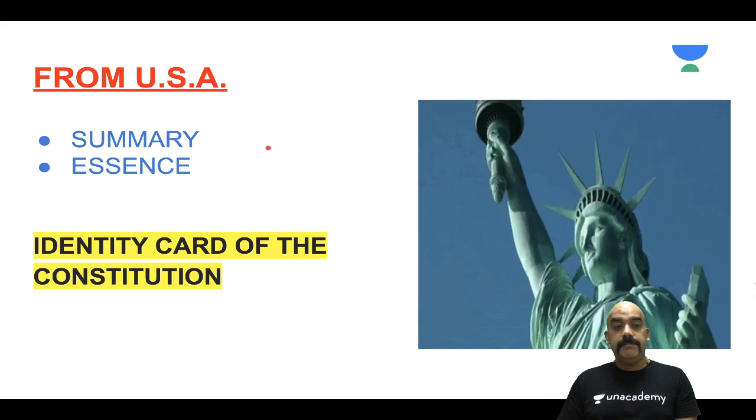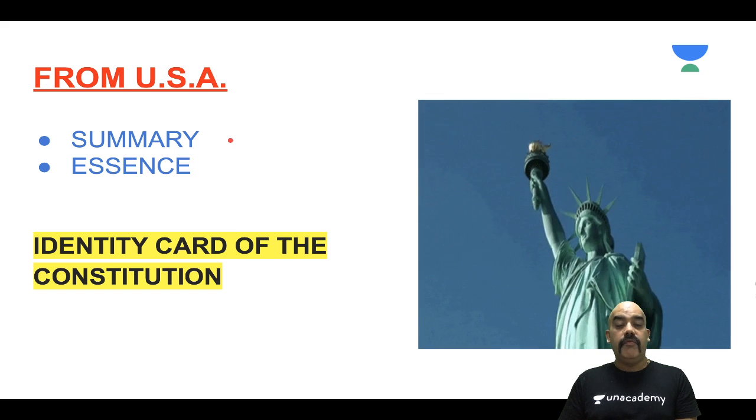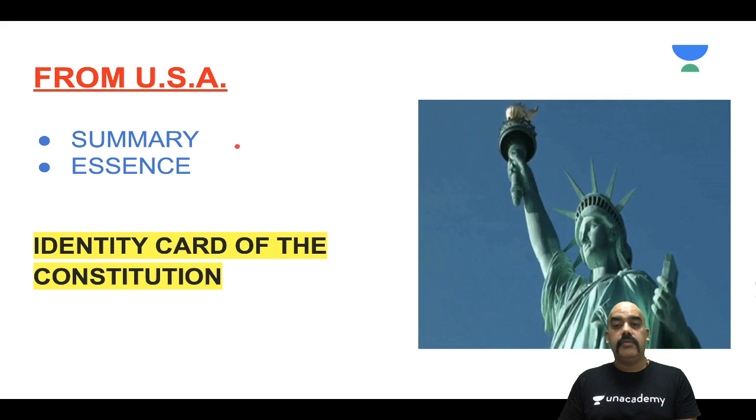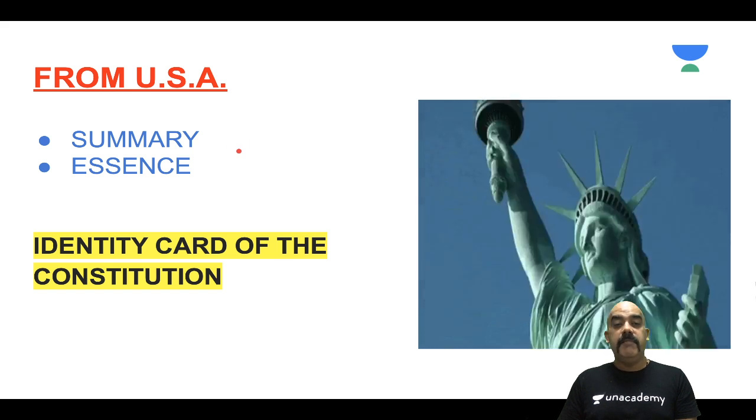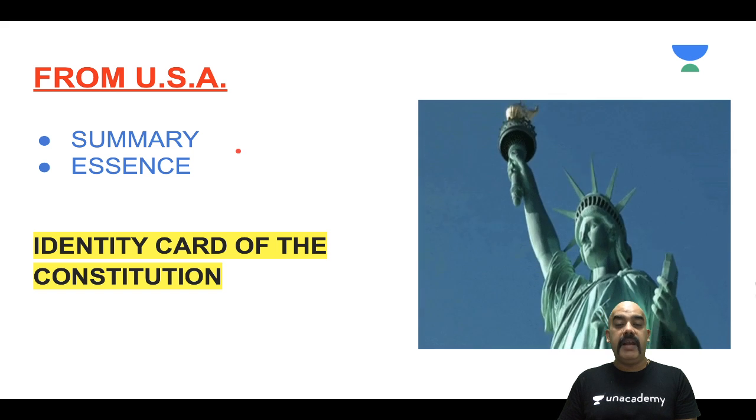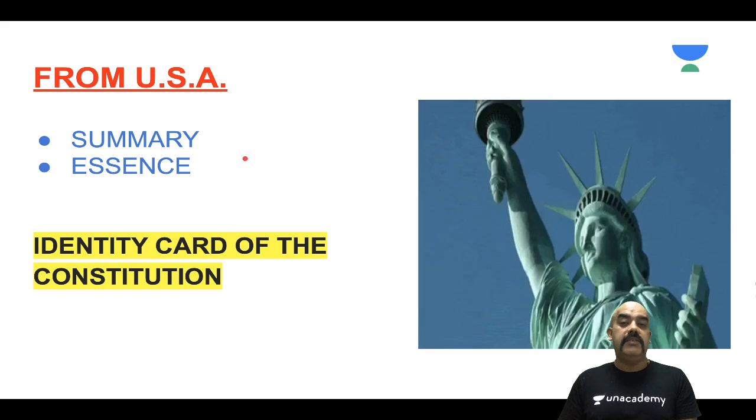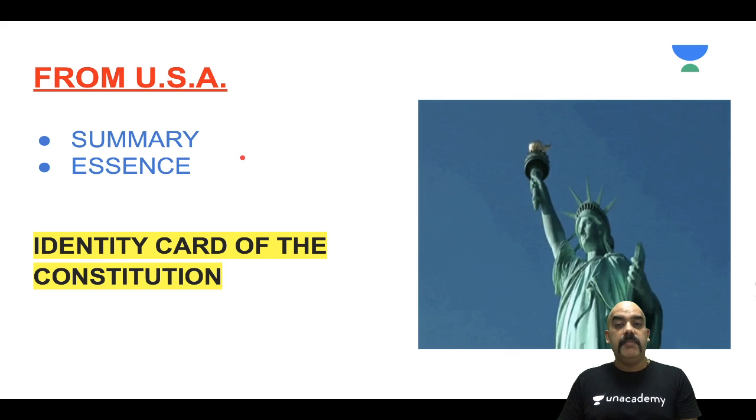That preamble is emerging from the Constitution of the USA. The United States of America was the first country which had a written constitution, and they experimented for the first time with writing a preamble. You'll be very surprised that even the preamble of the United States of America starts with the words "we the people." Obviously, that is "we the people of USA."